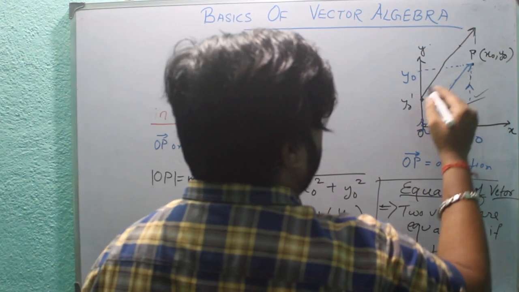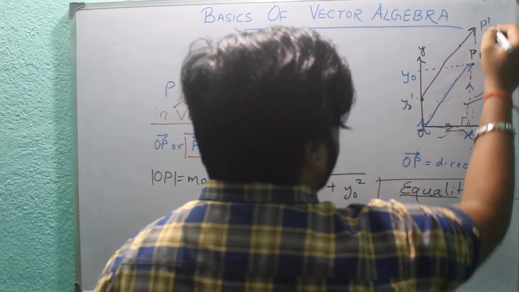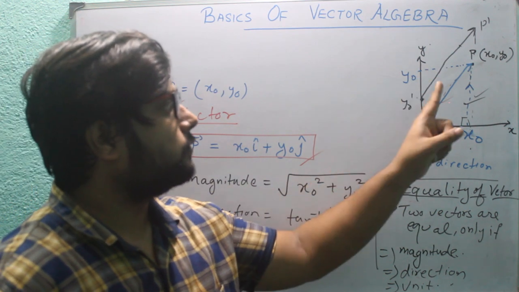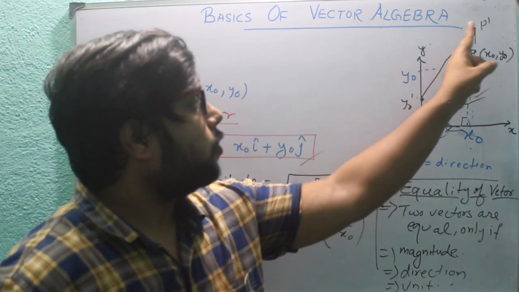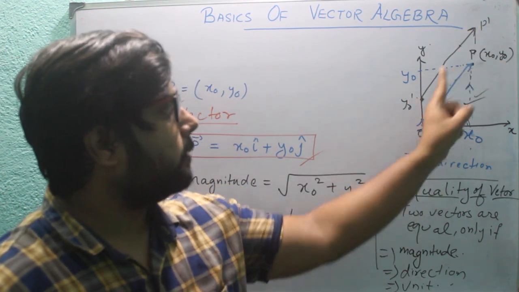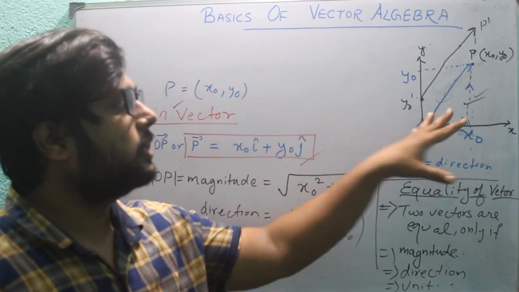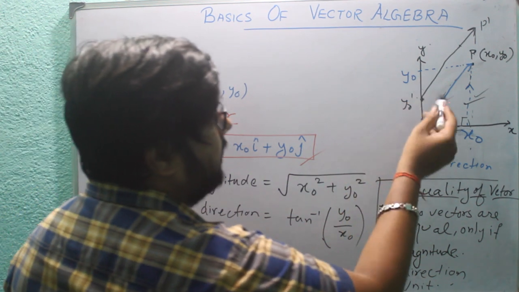This is O dash, this is y dash, this is P dash. The length of this vector and the OP vector is the same. The direction of the O dash P dash vector and the OP vector is the same, and the unit is, for example, in centimeter, also the same. Then these two vectors are equal.